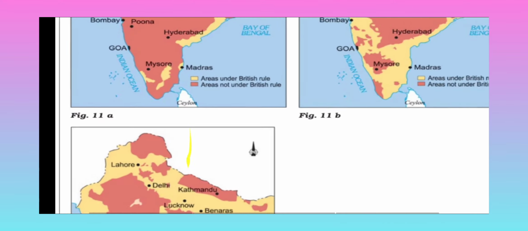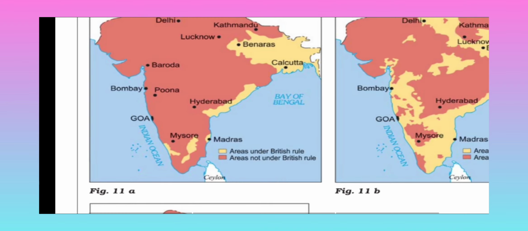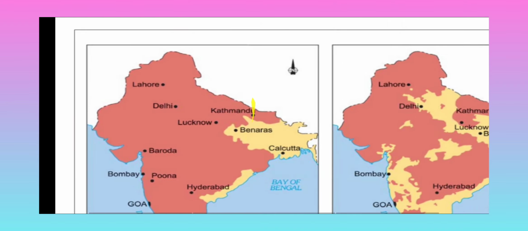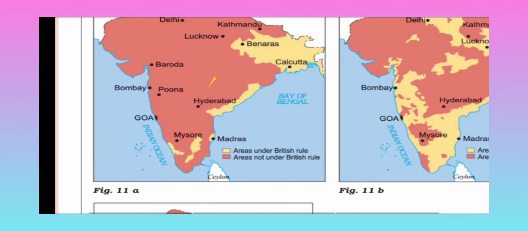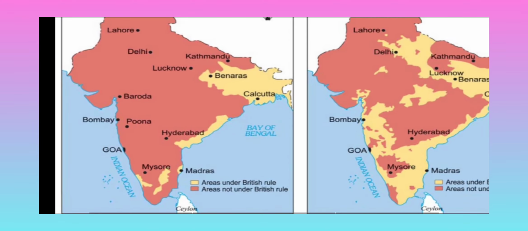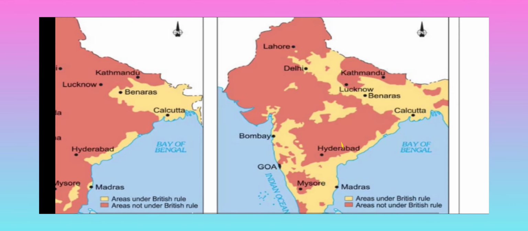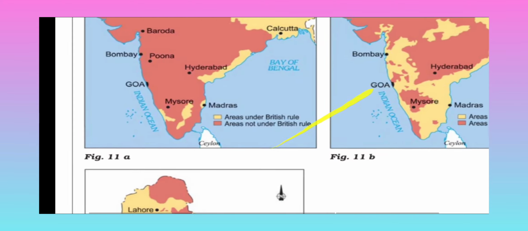Here is given some maps. This was somehow our India. In figure 11, initially our India was like that. The yellow color you can see is under the British rule. Time by time you can see the increasing areas of British rule. The yellow color shows the provinces that are under the British rule.